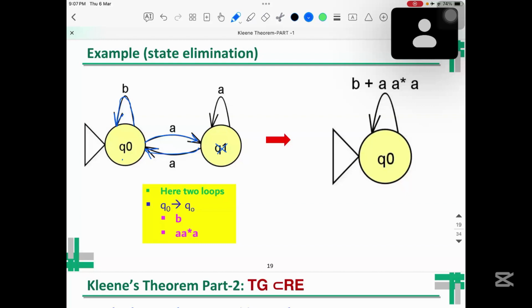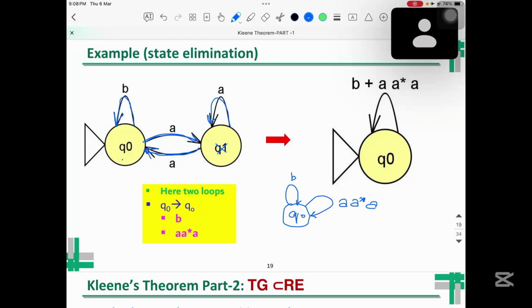So we will have here Q0, then we will have a loop of B as it is, then there will be another loop as well, and that will be A, then A star, and then A. So it will be A star, and then A.